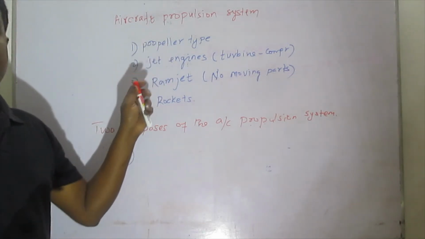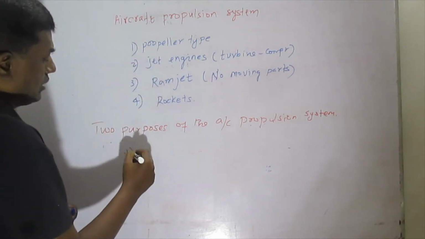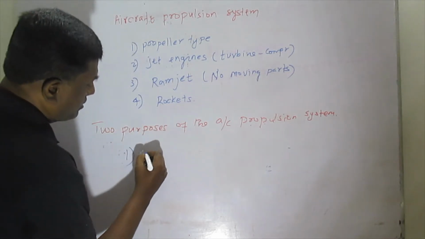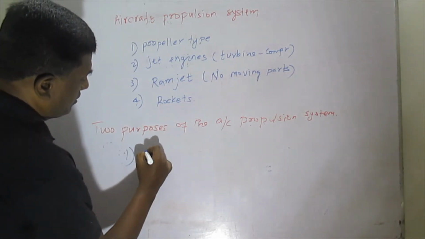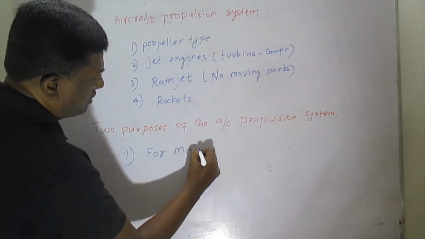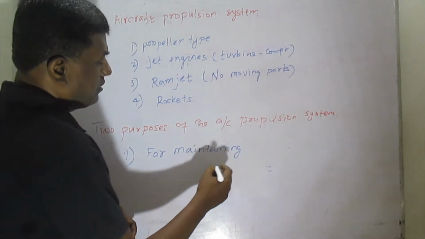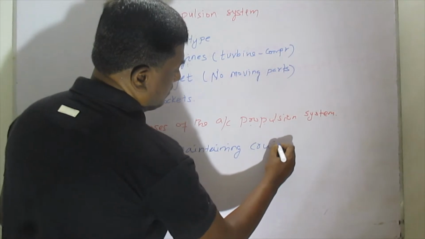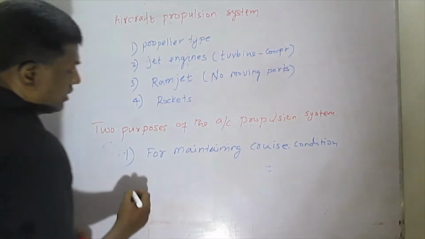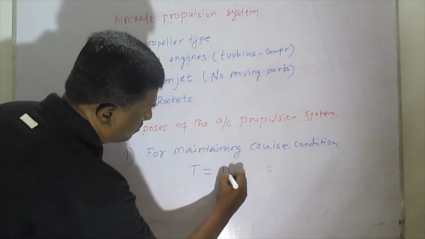Whatever engines we use, in order to achieve the steady state condition, that is, for having the cruise, in this condition thrust will be equal to drag.